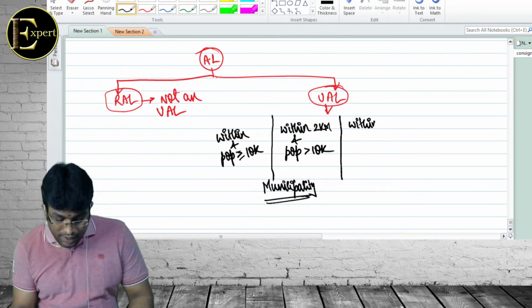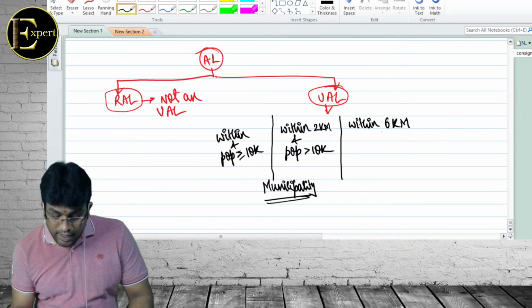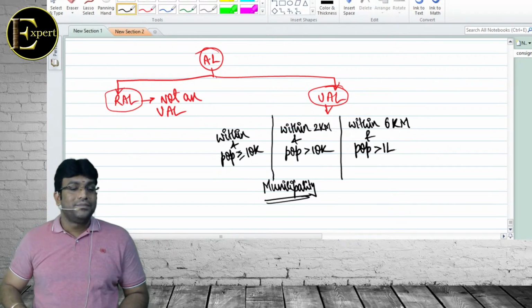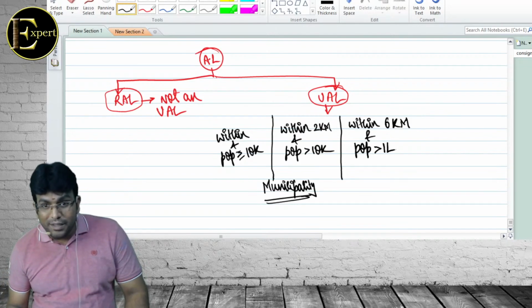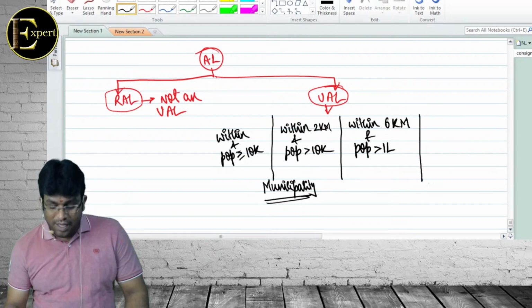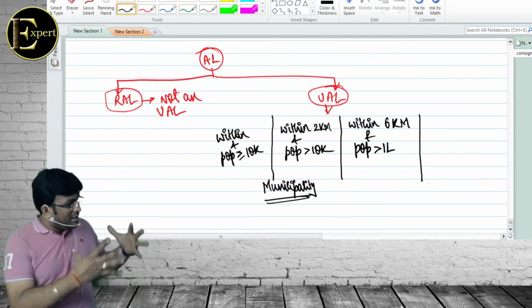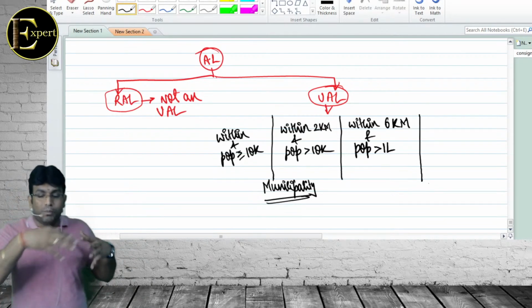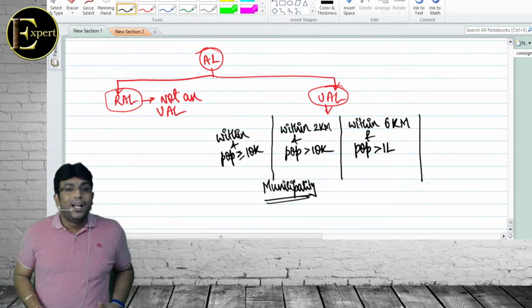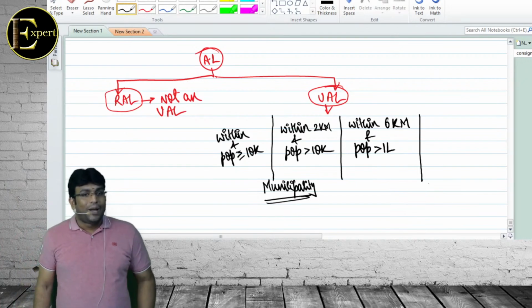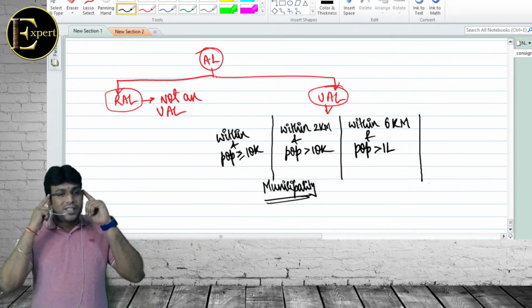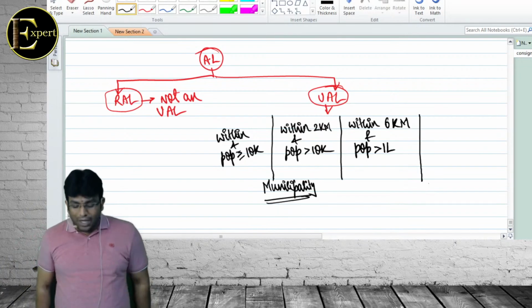Land is within how much? Within 6 kilometers of a municipality and the population is more than 1 lakh. Do you understand my point? Next, I will ask you 2 questions. Think properly and tell. There is a municipal border. The distance from the municipal border to my land is 5 kilometers, and the population is 50,000. Rural or urban?